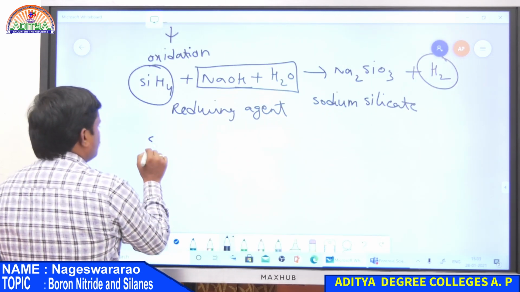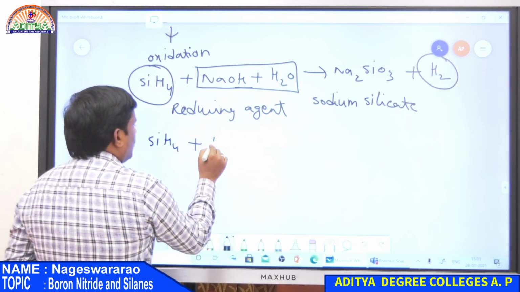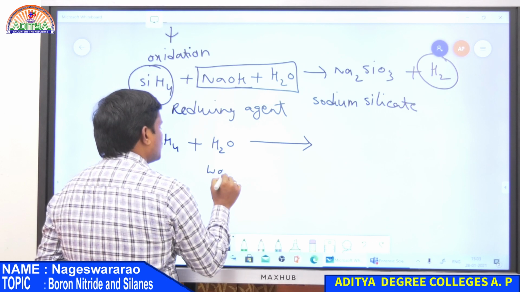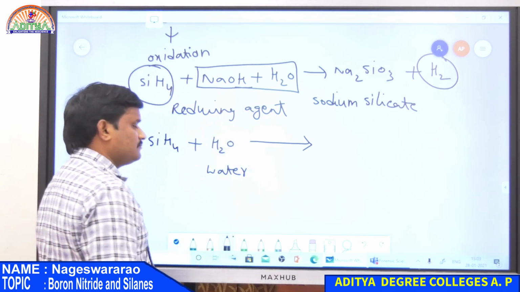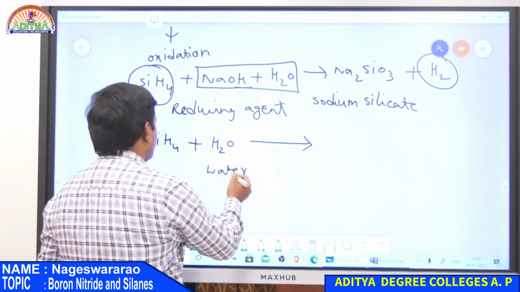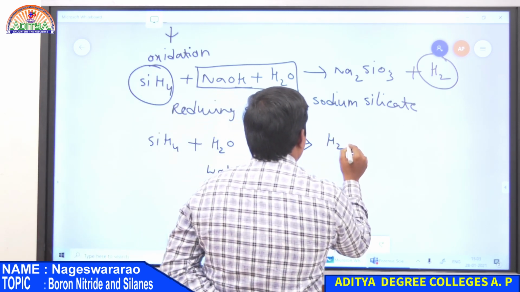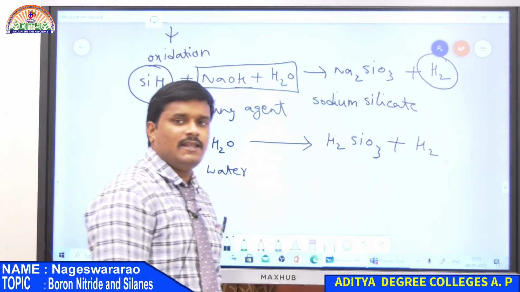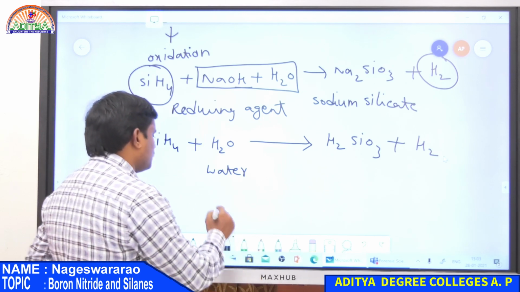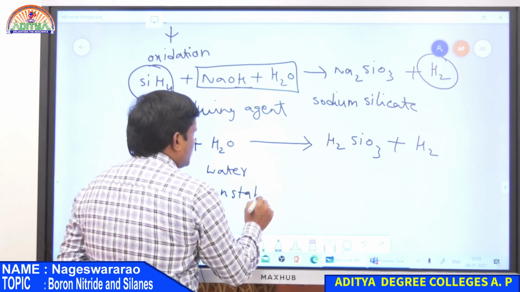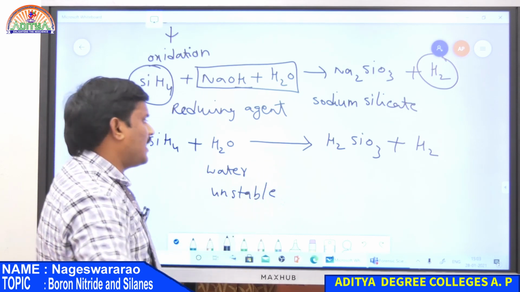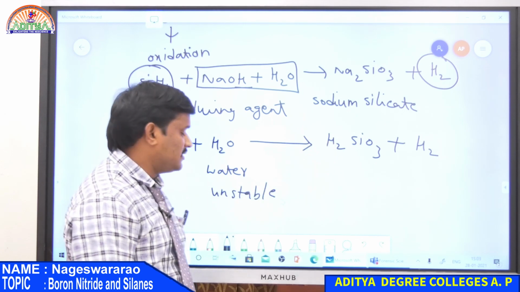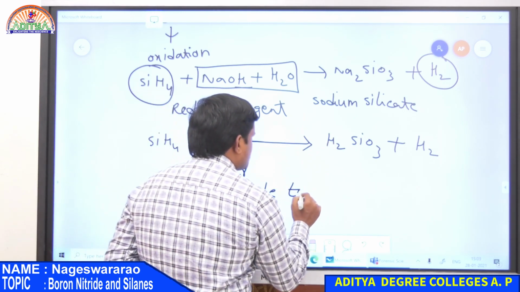Also, SiH4 undergoes oxidation even with neutral water, without any alkaline solution. Even in the presence of neutral water, SiH4 is converted into H2SiO3 plus H2. So it easily undergoes oxidation. So it is unstable. SiH4 is unstable, that is why it is easily hydrolyzed. A hydrolysis reaction, that is, addition of water, gives hydrogen. Therefore, it is unstable towards water.